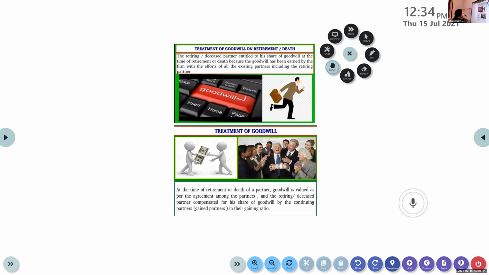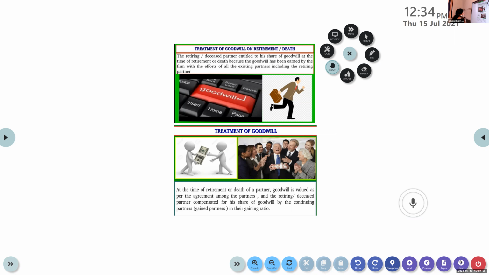Treatment of goodwill on retirement or death. The retiring partner or the deceased partner, meaning the one whose death has taken place, is also entitled to his share of goodwill at the retirement or death, because the goodwill has been earned by the firm with the effort of that person also. His hard work is also there in this achievement. So that has to be shared with the retiring partner.